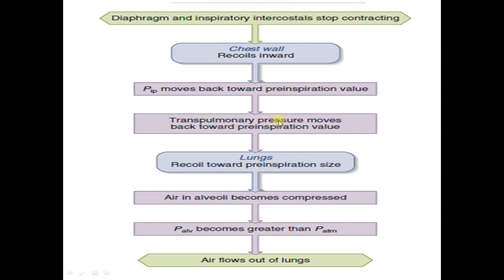Transpulmonary pressure gradient will also move back towards the pre-inspiratory value. The lungs will recoil. The intrapulmonary volume decreases, and the intra-alveolar pressure becomes greater than the atmospheric pressure, and air flows out of the lungs.